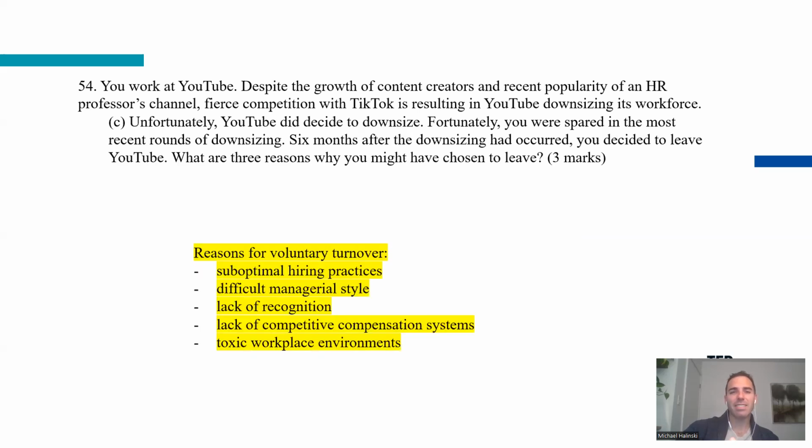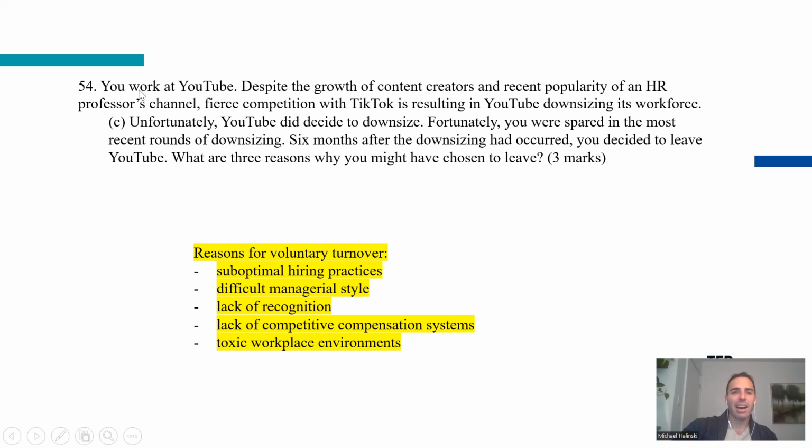Part C. Unfortunately, YouTube did decide to downsize. Fortunately, you were spared in the most recent rounds of downsizing. Success. 6 months after the downsizing had occurred, you decided to leave YouTube. Oh, that's sad. Okay, so it's the idea that YouTube downsized, you survived, but then you're deciding to leave. So what are 3 reasons why you might choose to leave an organization?